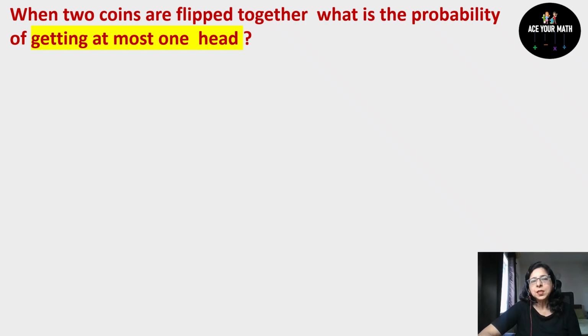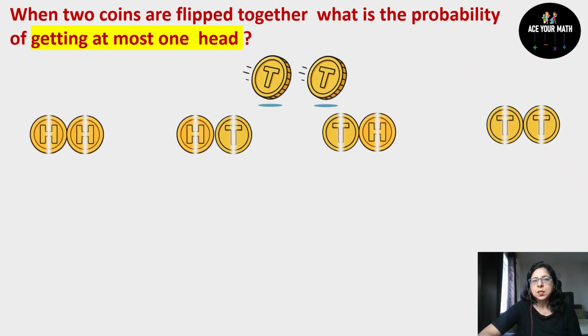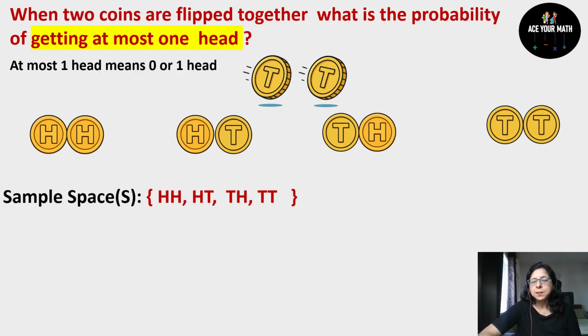Now see one more question. When two coins are flipped together, what is the probability of getting at most one head? Previously we saw at least one head, now it is at most one head. So again, first of all, two coins we are flipping. So see the outcomes. You will get either head and head, head and tail, tail and head, or tail and tail. Write all of them in the sample space. So total outcomes are four.